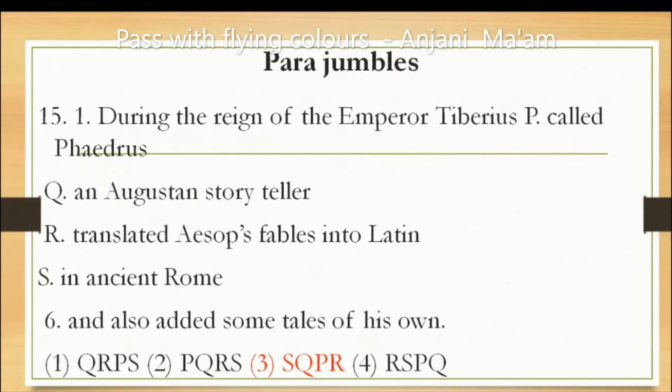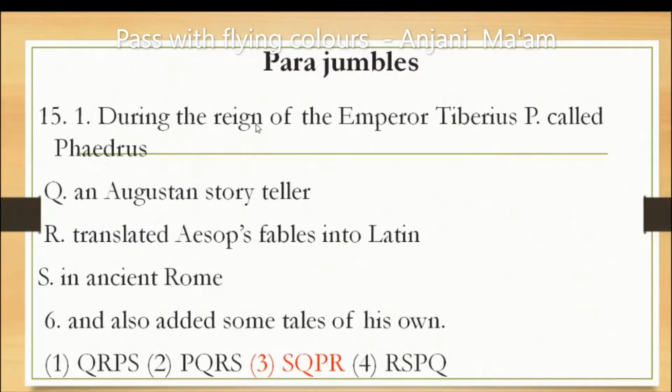Next, let's see. During the reign of the Emperor Tiberius, a man called Phaedrus, in ancient Rome, this is where the time is given. An Augustan storyteller, this is about the storyteller. What did he do?